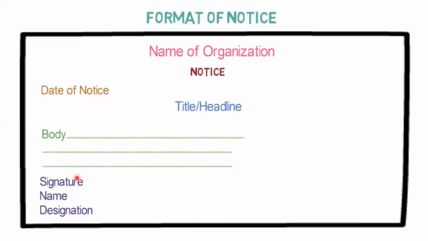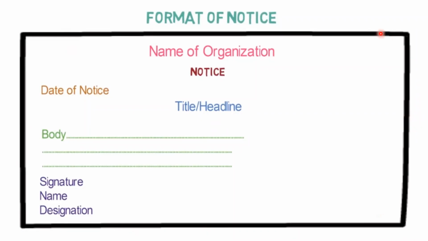In the last, on the left side, you can make your signature. Then you have to write your name, then designation. Designation means what is your post in that school, right? Again, understand. The second point you need to remember: in a box you need to write the notice.